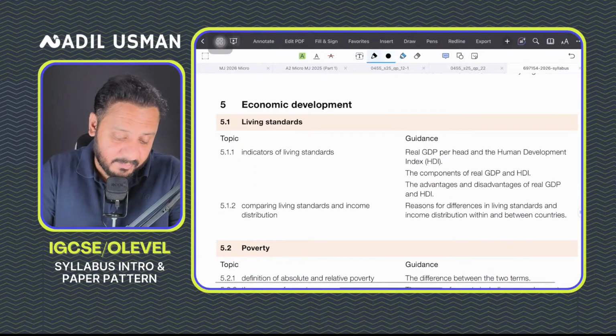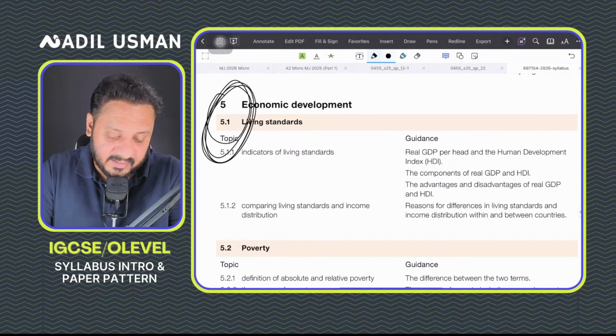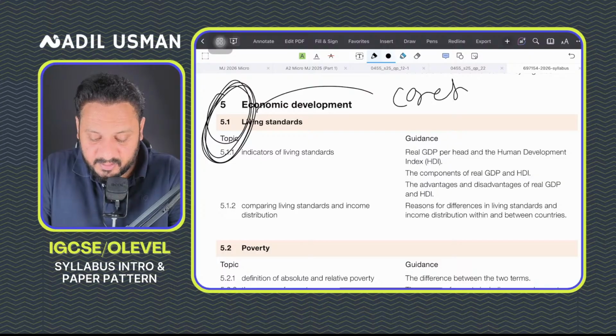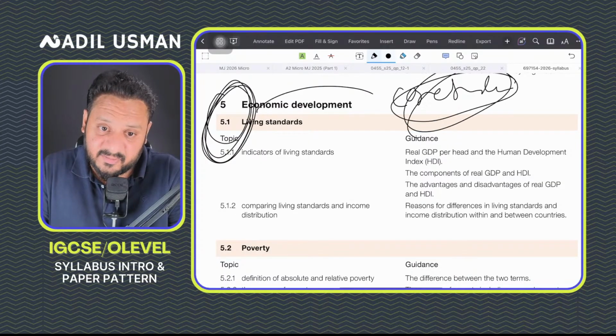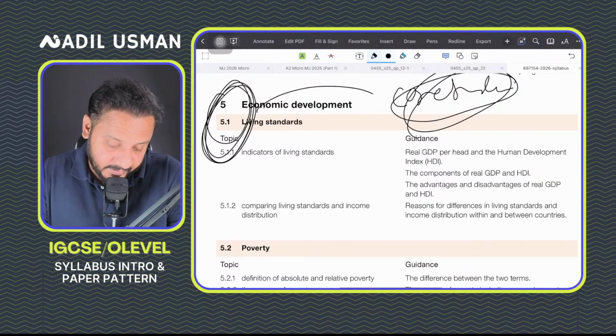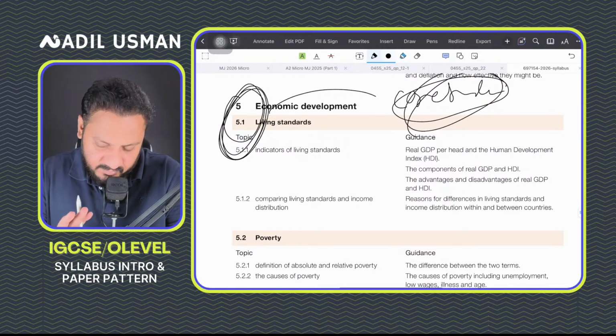Chapter 5 is a very important chapter. This is mostly coming in case studies now, right? These days, this is coming in case study section A. Very important chapter. The entire section 5 majority is coming from this section. Okay? So this is very important.